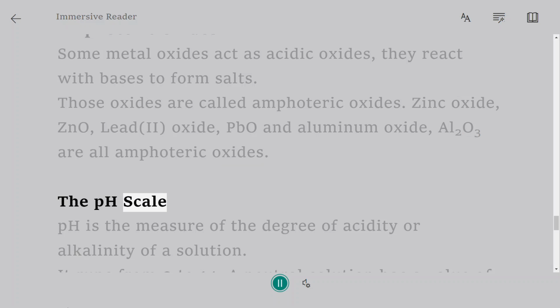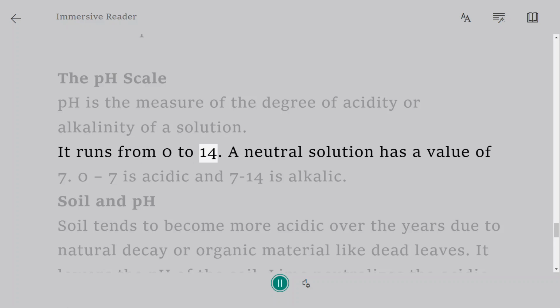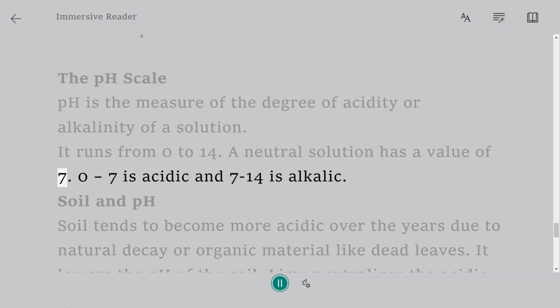The pH scale. pH is the measure of the degree of acidity or alkalinity of a solution. It runs from 0 to 14. A neutral solution has a value of 7. 0 to 7 is acidic and 7 to 14 is alkaline.